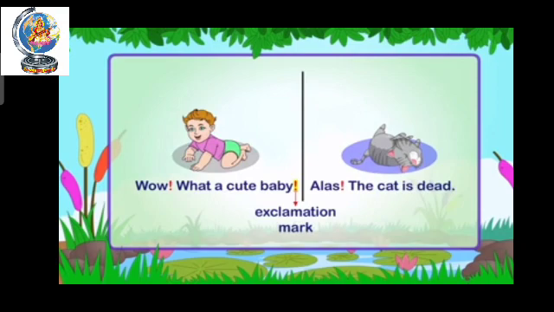See here, wow, what a cute baby. After wow, you can see, wow is an interjection word. So after it we can put an exclamation mark, one line and a dot. Then see, alas, the cat is dead. Okay. So after alas also we can keep an exclamation mark. Wow shows surprise, and alas shows a sad mood, right? So in both sudden feelings, you can put the exclamation mark.